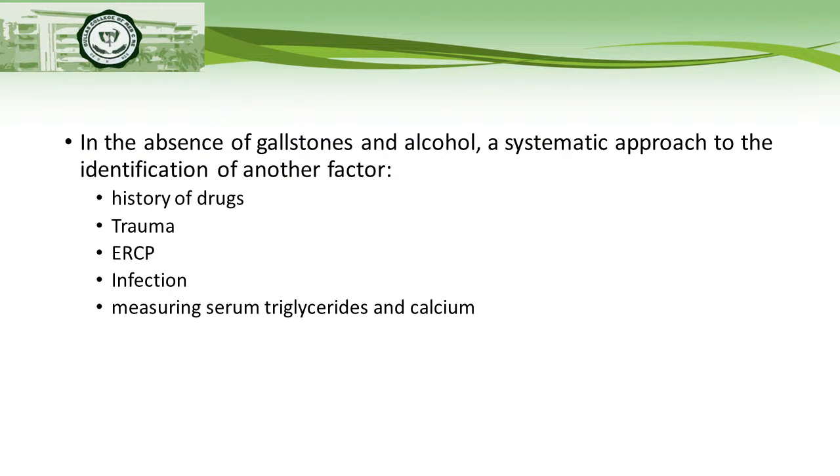So in the absence of gallstone and alcohol, a systematic approach to identification of another factor is done through history of drugs, trauma, ERCP, infection, and measuring serum triglyceride and calcium.